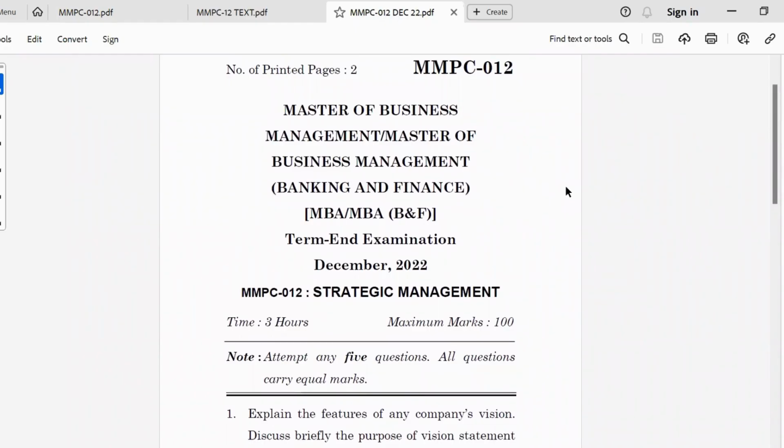Today, we're going to discuss the paper for MMPC-012 Strategic Management of December 2022 terminal examination. As we all know, the previous year question papers of IGNOU are very important because IGNOU question papers always take questions from previous years, okay? So don't miss any part. Let's see the first question.